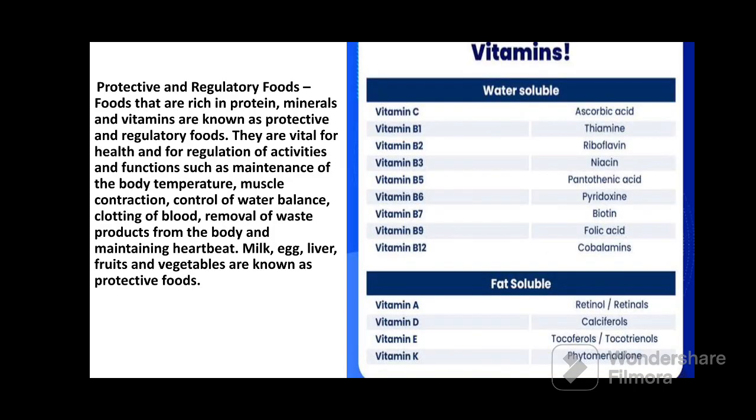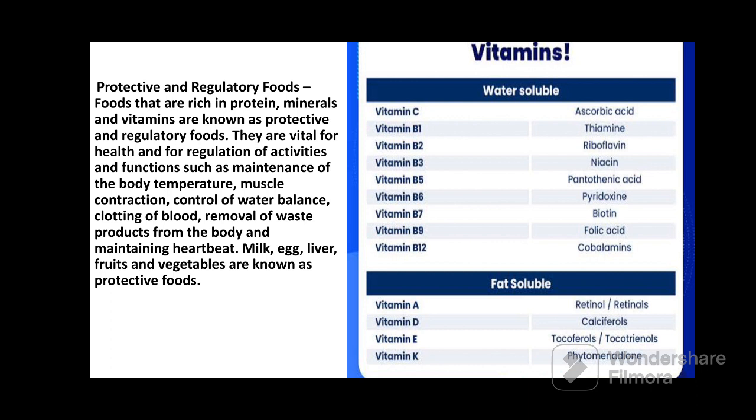Next, vitamins. Here different types of vitamins are given. Vitamins and minerals we will talk about. These two nutrients are the protective nutrients because they protect us from different deficiency diseases. They are required in less amount, but they have most important functions in our body. They play a vital role in our body, such as maintaining the body temperature, muscle contraction, control of the water balance, clotting of the blood, removal of the waste product from the body, and maintaining the heartbeat.